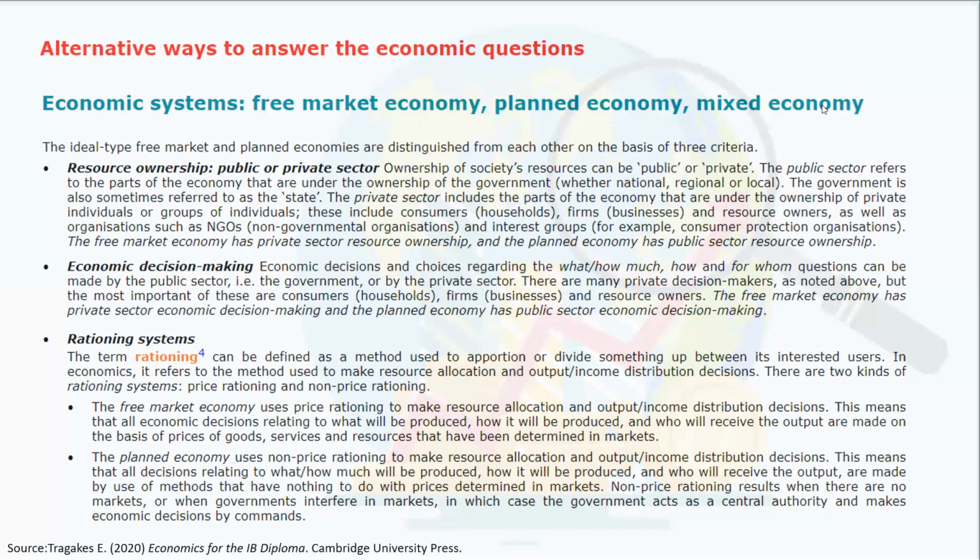They are not determined by markets. They do not consider the markets. So this non-price rationing results when there are no markets. The governments interfere in markets, so the government acts as a central authority. They make decisions. So this is an important factor, okay? Rationing.